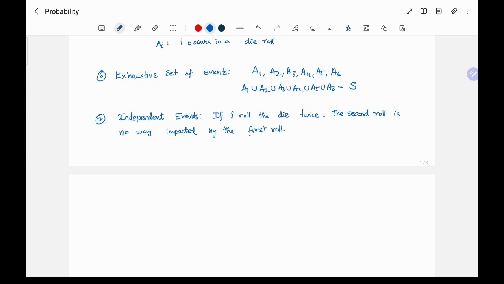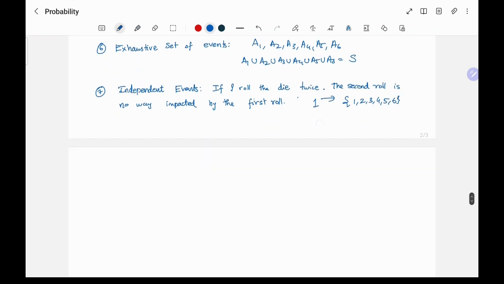I'm saying in the ideal case, like you don't do any cheating or something like that. If you take a die and roll it, and if you take the same die and roll it again, the second roll is in no way impacted by the first roll. So if the first roll is, let's say, 1, then it doesn't say any information about the second roll. The second roll, again, can be anything among these 6, right? So what it means is, we can say the second roll is independent of the first roll.